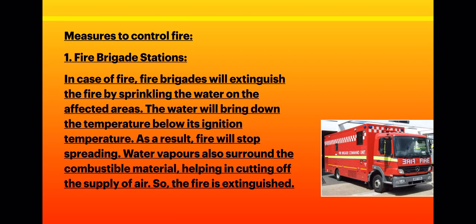So children, in the fire brigade station, the fire brigade will extinguish a fire by sprinkling water on the affected area. Children, why is water used for extinguishing fire? This is because when water is thrown on the burning substance, it gets cooled below its ignition temperature and burning stops.